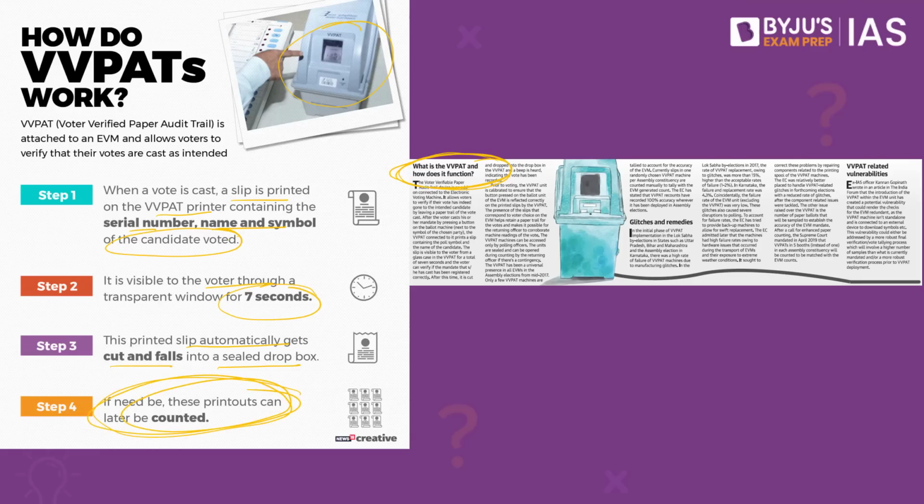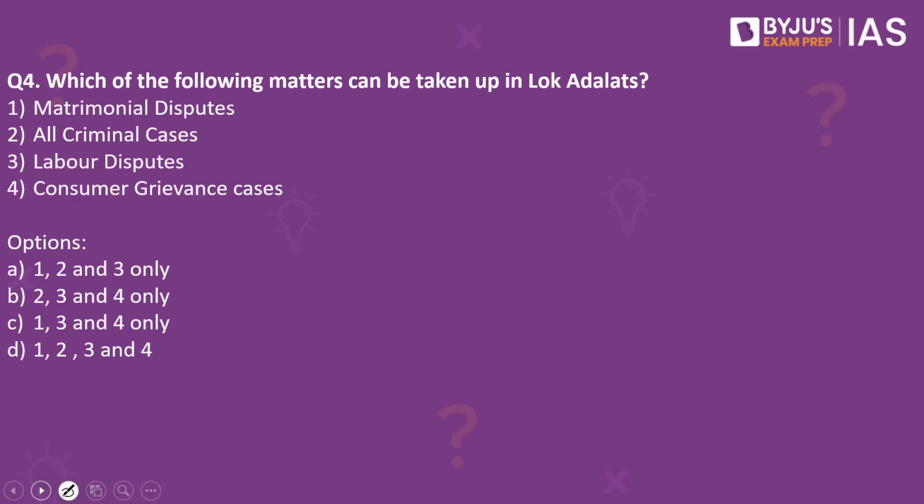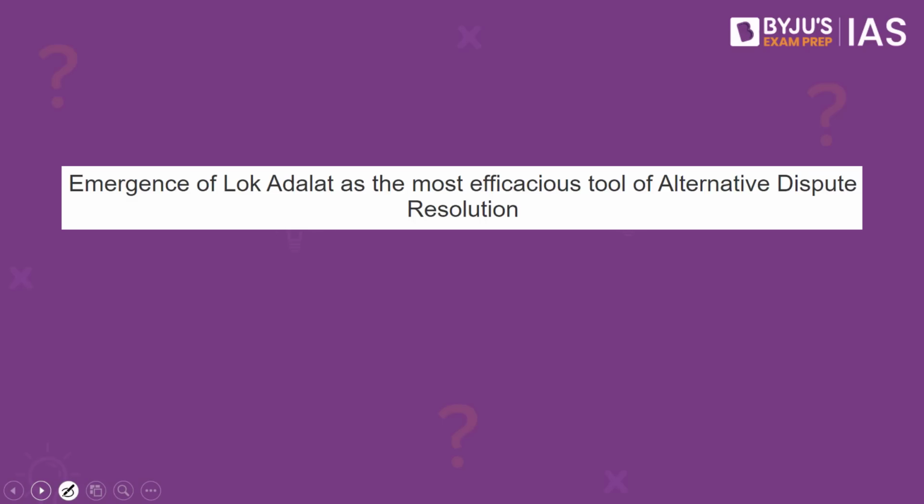Now let's look into the next practice question. Which of the following matters can be taken up in Lok Adalats? Matrimonial disputes, all criminal cases, labor disputes, consumer grievance cases. Which of the statements are correct? The answer to this is 1, 3 and 4 only. Why have we taken this practice question? Because this article in the PIB makes a mention of Lok Adalat.